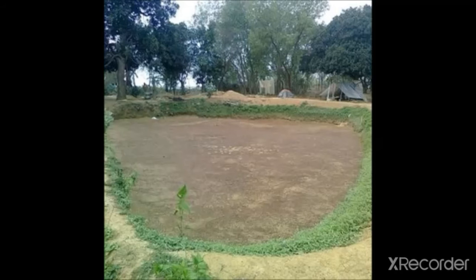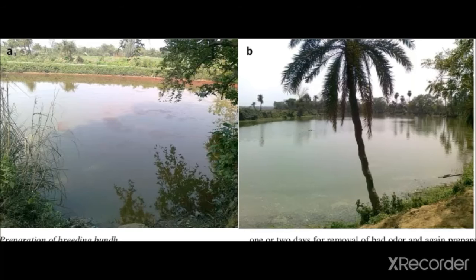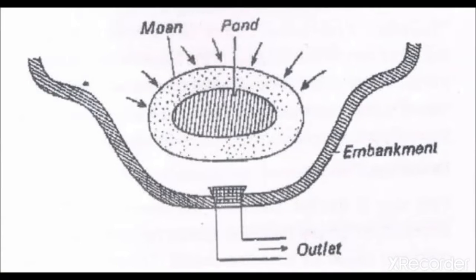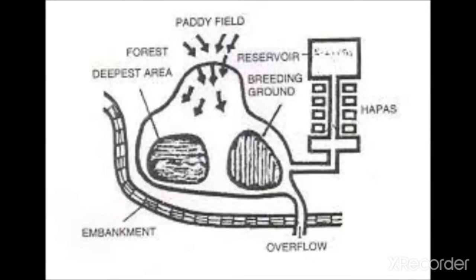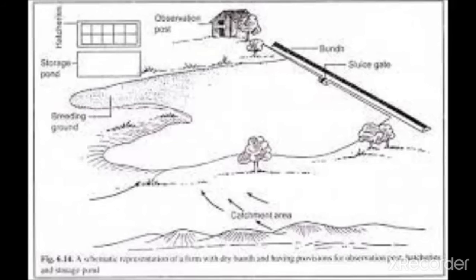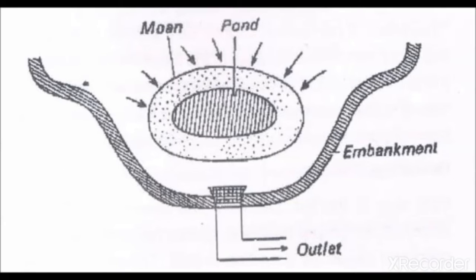The structure can be improved, and a part of the bund can be employed after the spawning for these facilities. In both the dry and wet bund, spawning occurs after continuous heavy rains. Generally cloudy days followed by stormy rain favor spawning. As soon as the rain water is in a bund, a number of selected breeders in the ratio of one female to two males are introduced.